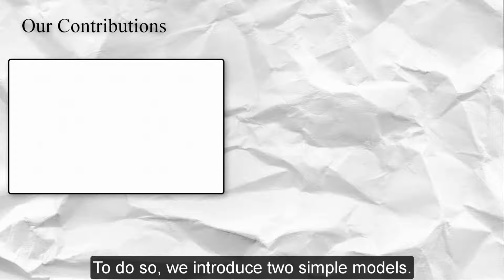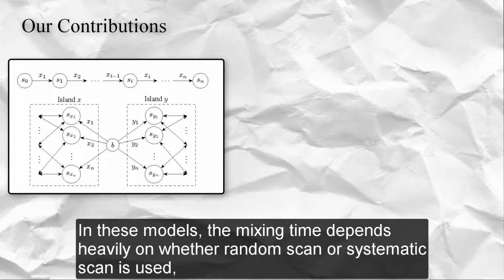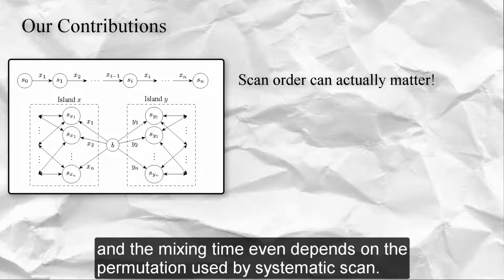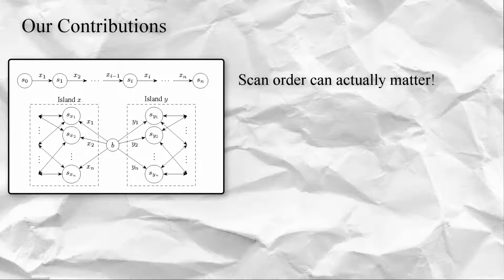To do so, we introduce two simple models. In these models, the mixing time depends heavily on whether random scan or systematic scan is used, and the mixing time even depends on the permutation used by systematic scan.